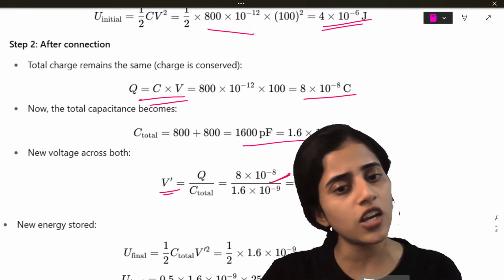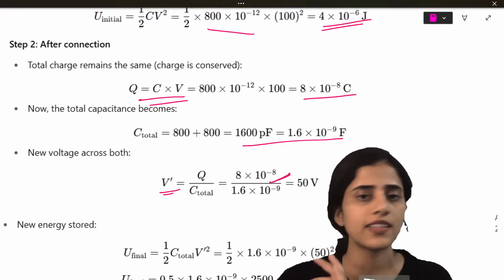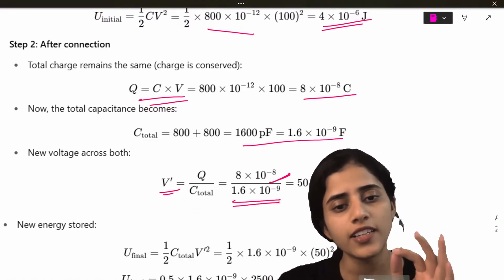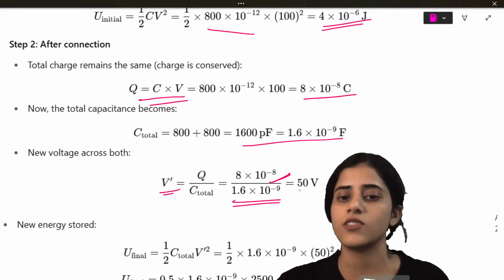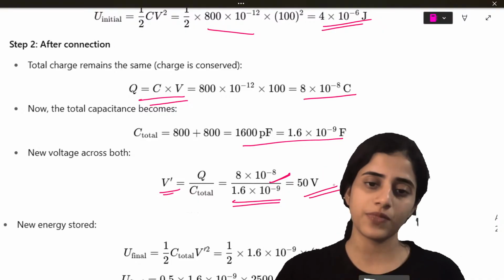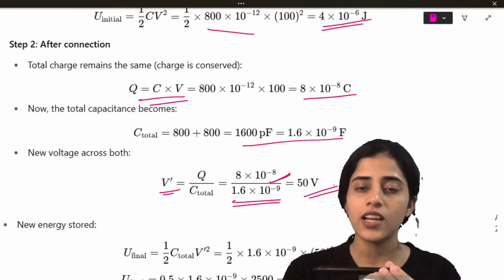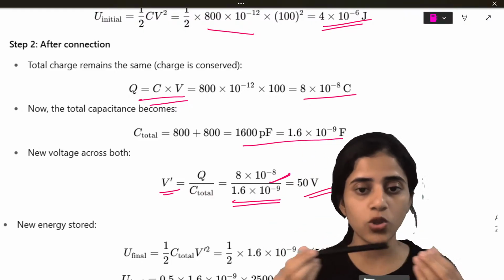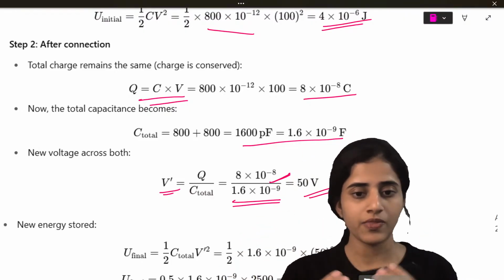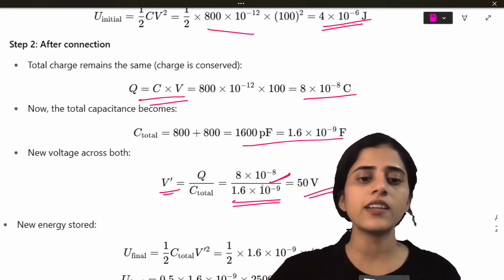So Q is the charge, which is 8 into 10 raised to minus 8. It's not going to change. And total capacitance is 1.6 into 10 raised to minus 19. So the voltage is 50. Initially one capacitor was connected to 100 volts. Now two capacitors are connected to 50 volts. Is that clear?